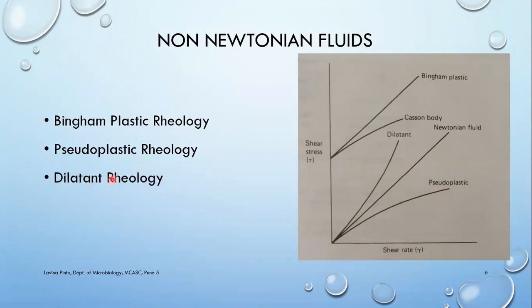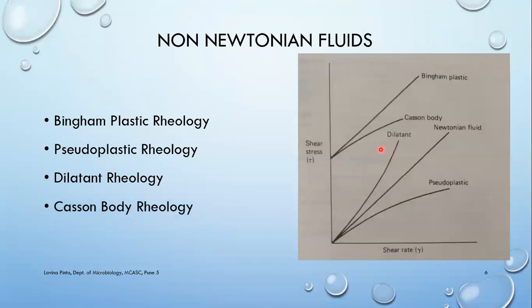The other one is dilatant rheology. It's the reverse of pseudoplastic. So if you see in dilatant, I'm applying a considerable amount of stress, but the change in the movement, that is the shear rate, is very little. Okay, that means here, as I go on applying shear stress, the shear rate is not increasing by that much. The liquid is tending to be more and more viscous. So in this case, the viscosity of that particular liquid is increasing with shear stress. That is, shear thickening is taking place. Such types of liquids are known as dilatant liquids.